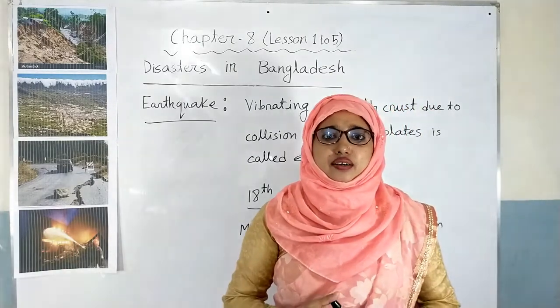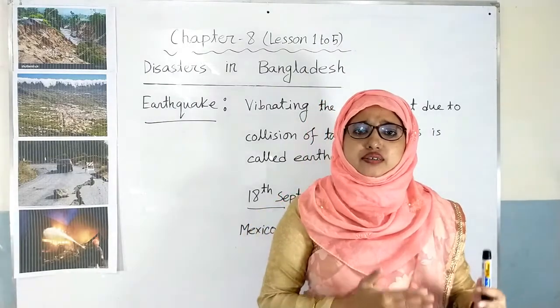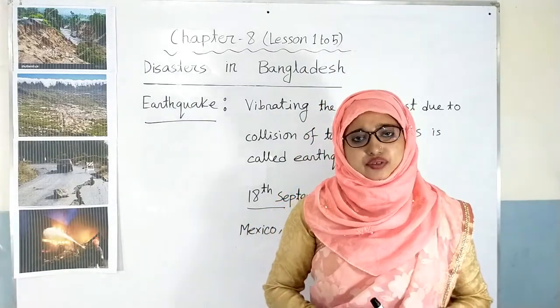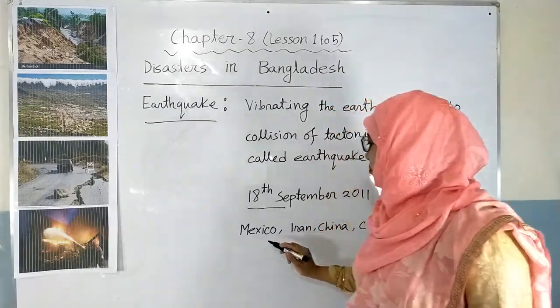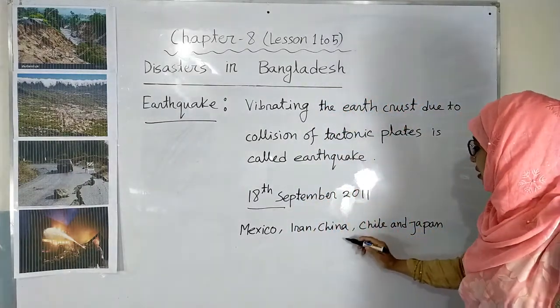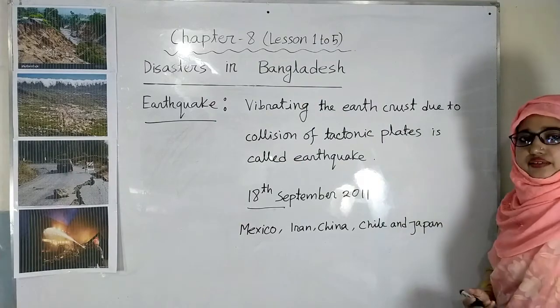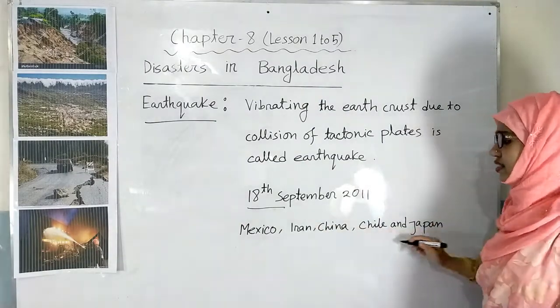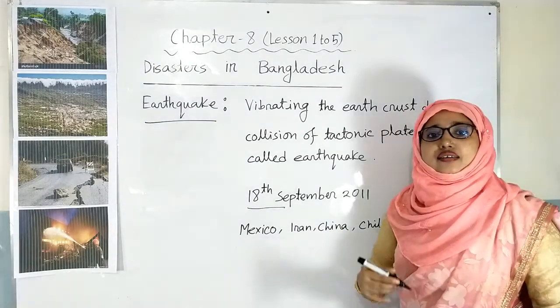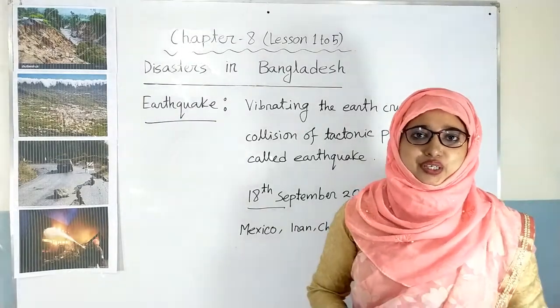Dear students, there are some of most risky earthquake-prone regions in the world. That are Mexico, Iran, China, Chile and Japan. We see that all these countries are near to the Pacific Ocean.